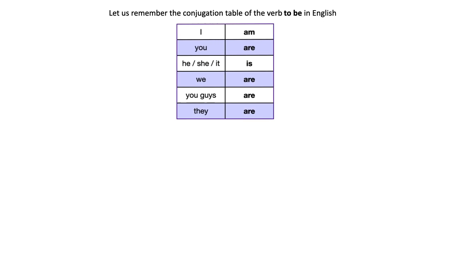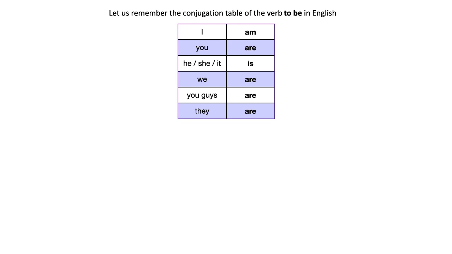Let's start by remembering something we studied in the last video, the conjugation table of the verb to be. If you don't know what I mean by this conjugation table or the verb to be, please go back to the previous video in which I explained these things, okay? Because it's very important to understand them before watching this video. So here's the conjugation table for to be.